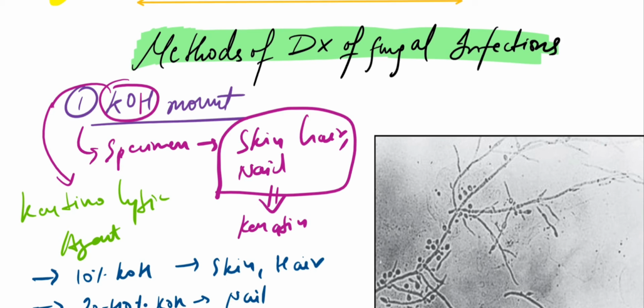Now this is how it's going to look under the microscope after you have done the KOH mount. These are pseudohyphae of Candida albicans. I got it from Google obviously, and that's what was written. I'm not sure though, but obviously this is Candida albicans because we can see the pseudohyphae and we know the genus Candida has these, which means they are going to have pseudohyphae.